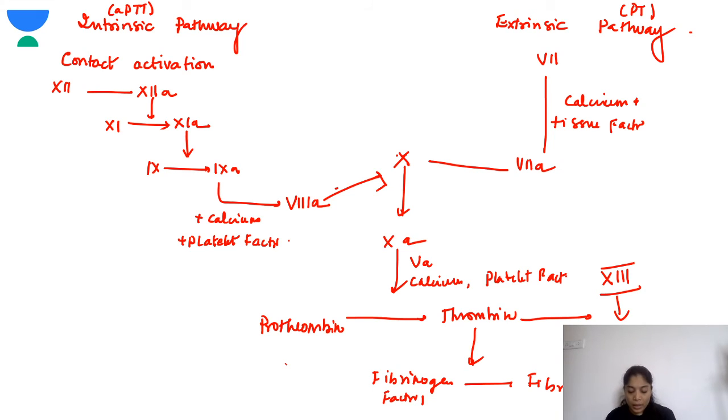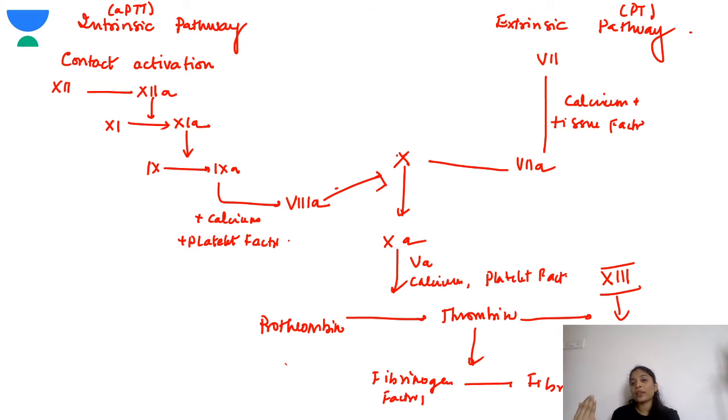Next, this is the coagulation cascade. You can see there is the intrinsic pathway and the extrinsic pathway. The intrinsic pathway is measured by the APTT, while the extrinsic pathway is measured by the prothrombin time. Okay, so out of these, the extrinsic pathway is more common. In the intrinsic pathway, you should remember there is a contact activation that will activate factor 12 to 12A. Then the activated factor 12 will activate factor 11, and factor 11 will activate factor 9. And this will eventually, with the help of calcium and platelet factor, activate factor 8.